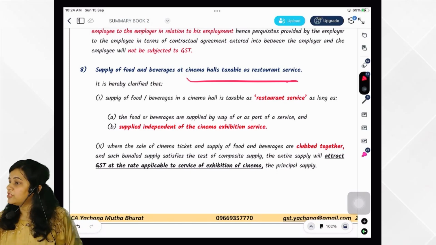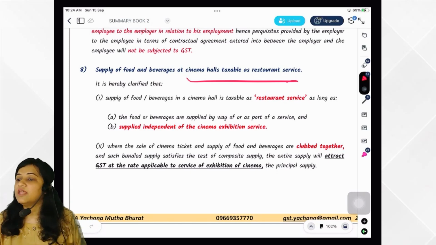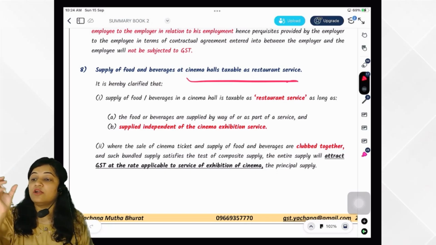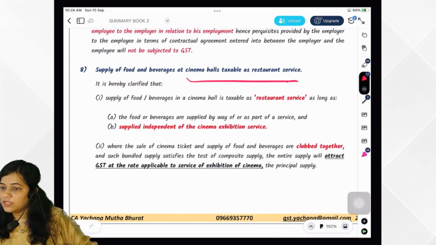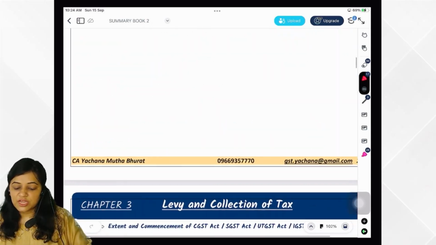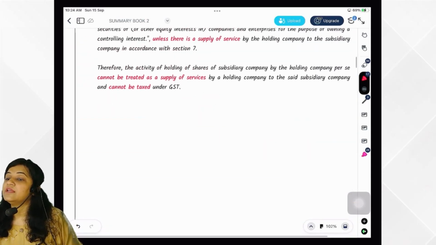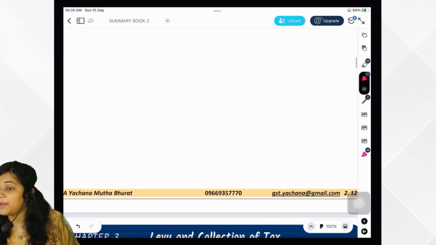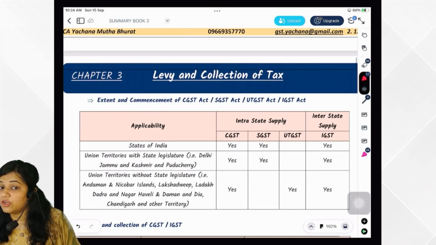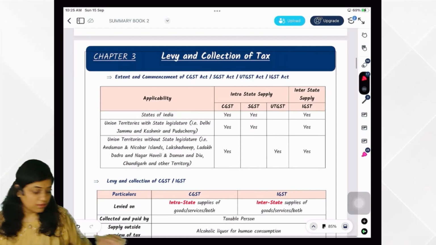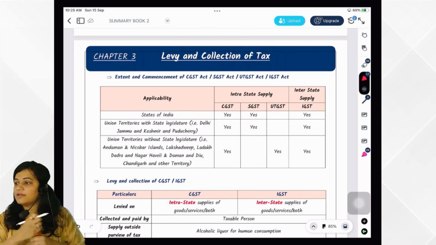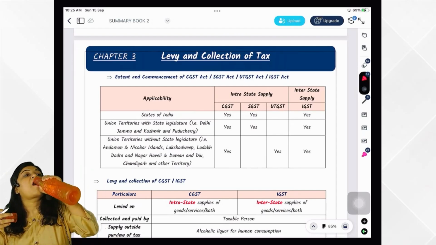But if it is bundled with the cinema ticket, then it would be treated as what? Composite supply, and it would be treated at the rate of cinema ticket only. You got this? And mere holding of shares by a holding company in a subsidiary company will not be treated as supply. It is transaction in security only. Is it clear? Perfectly clear? Okay.